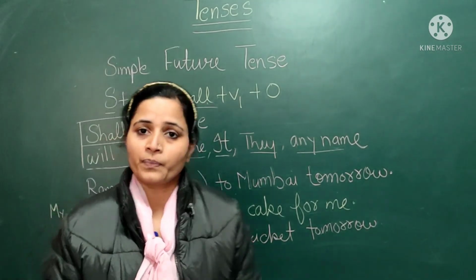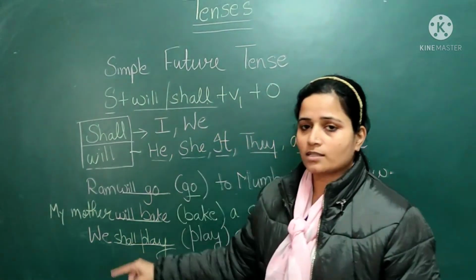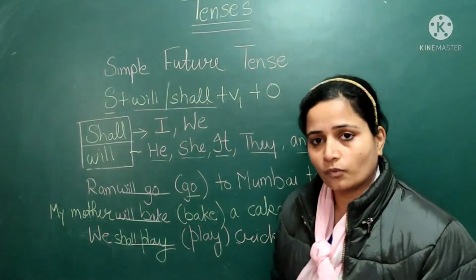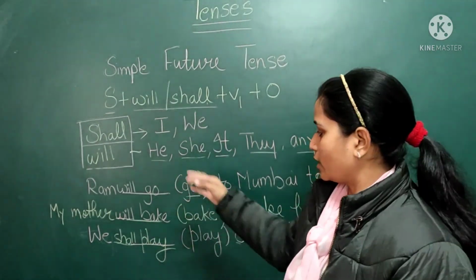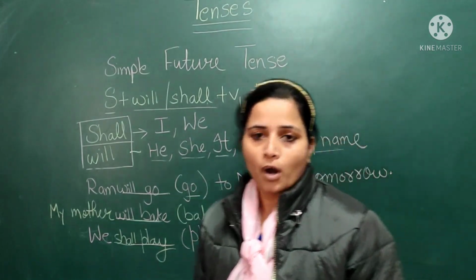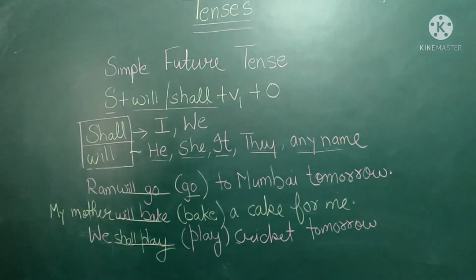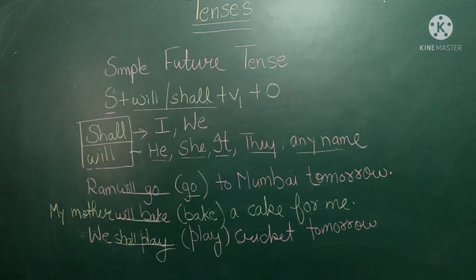So you have completed three tenses today: simple present, simple past and simple future tenses. Just go through this video and learn that, or if you have any query or any problem, you can discuss. In the next class we will do the next tense, that will be continuous tense.